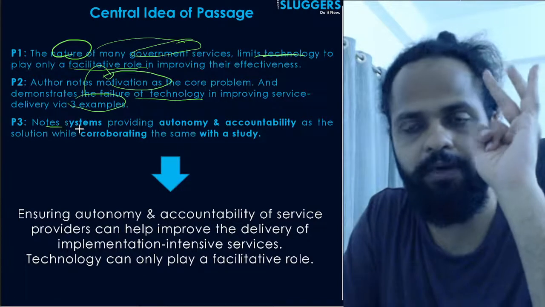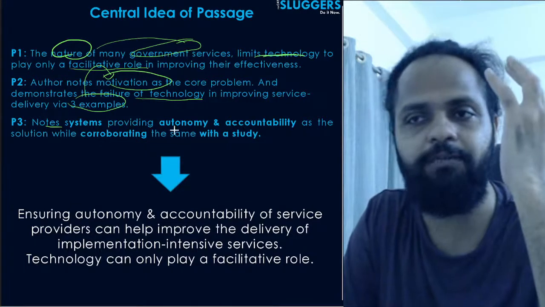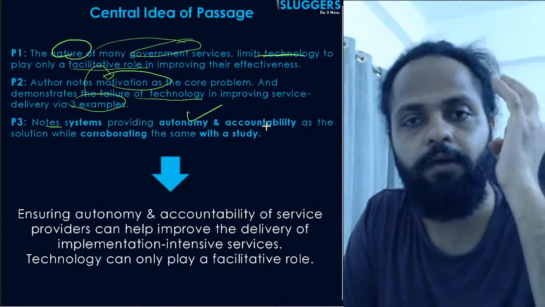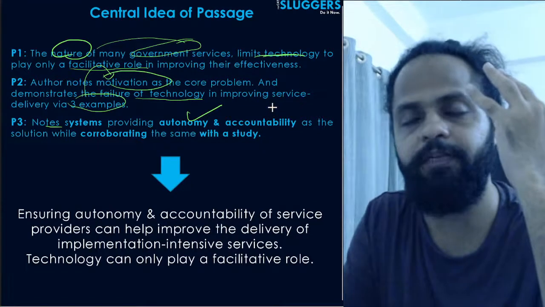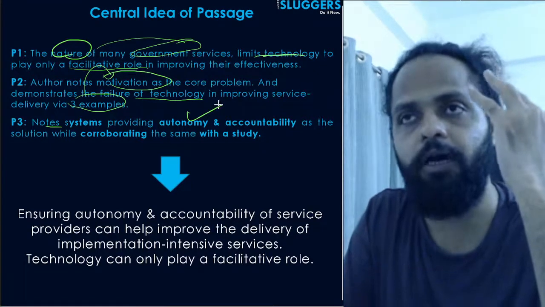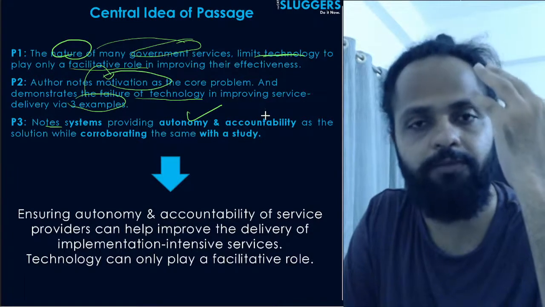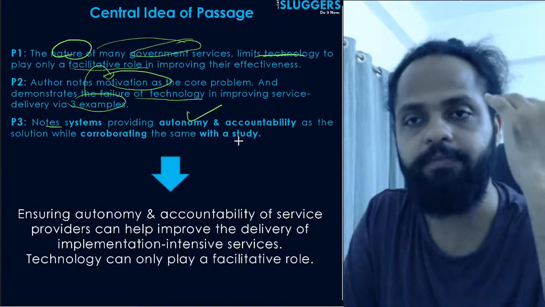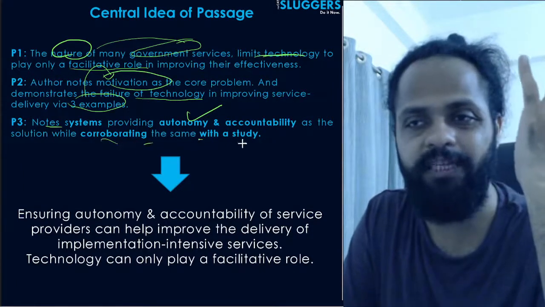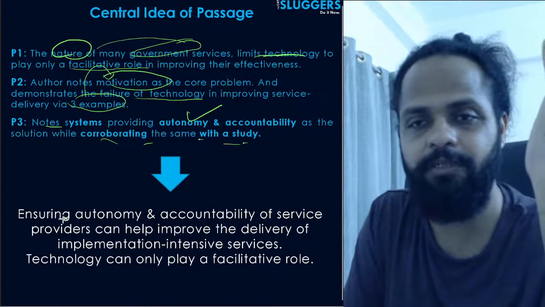Finally, he provides his own solution to the problem. He says that you need to bring in systems that first of all hire motivated people to do the jobs and allow for enough autonomy along with that, and also ask for accountability on part of the service providers, right? And he also corroborates the same solution with a study. That's it. अब इसको अगर मुझे सेंट्रल आइडिया बताना हो तो सिंपल सा है.